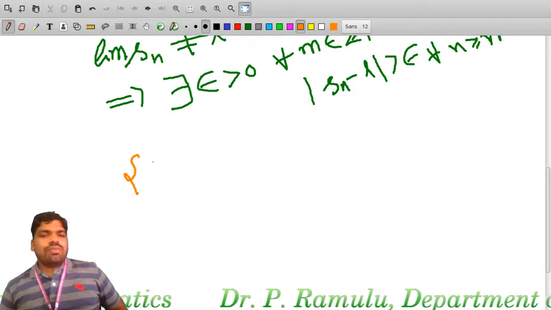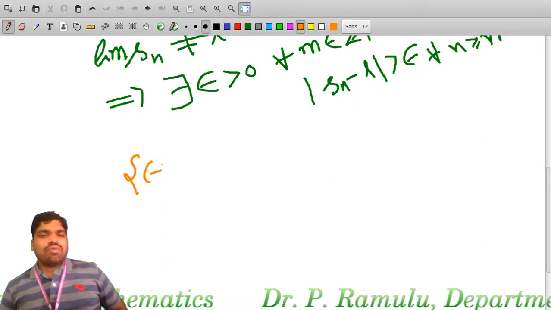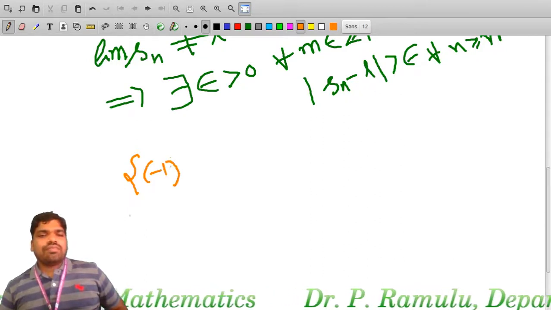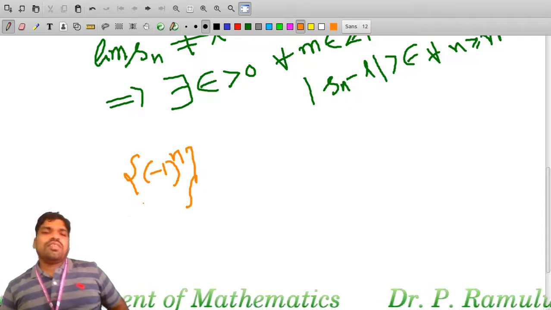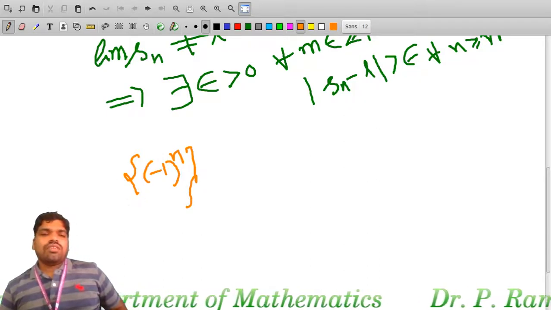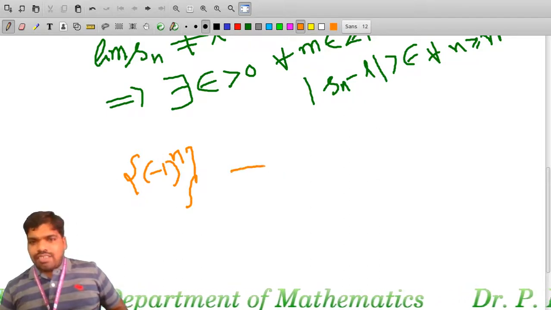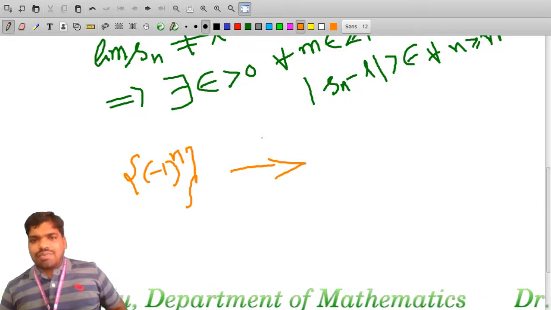Sn is equal to minus 1 whole power of n. Simply I am taking the sequence. I want to show that this sequence does not converge to 0.